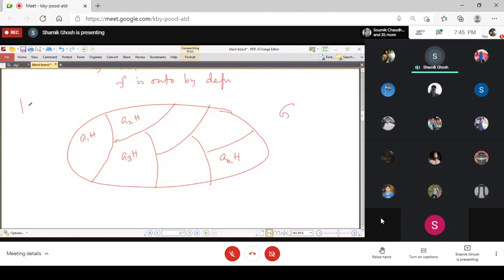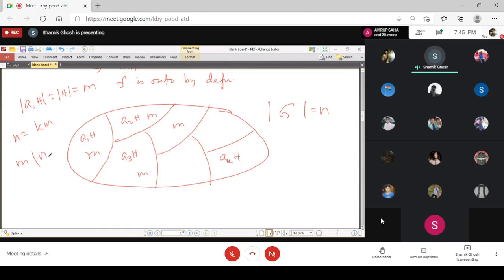And the final result says that every coset has the same number of elements as H. So suppose the cardinality of G is N and the cardinality of H is M. So every such partition has M elements, and totally there are k parts. So the total number of elements is nothing but km. So N is equal to km, and so M divides N. And this proves Lagrange's theorem.